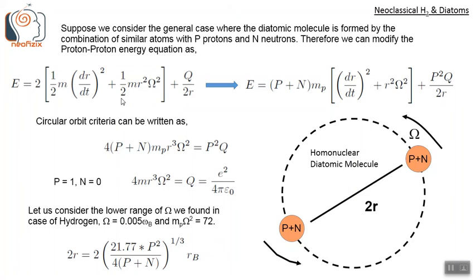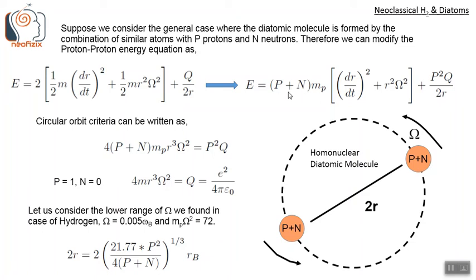So in this case, we can modify the proton-proton energy equation that we saw earlier. This was the single proton's proton-proton equation, one proton interacting with another. Now this will get converted to this form because there are now P protons and N neutrons. We consider the mass of the neutron to be nearly the same as the mass of the proton, so we will not separately consider the mass of the neutron.